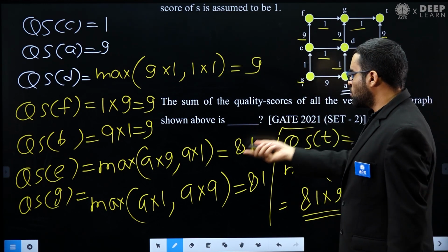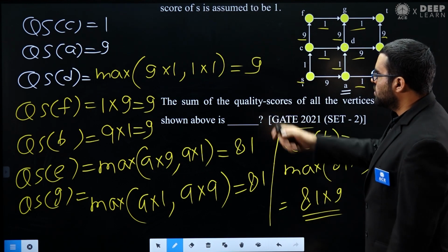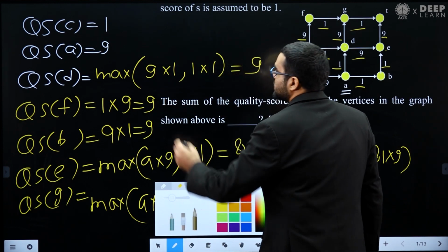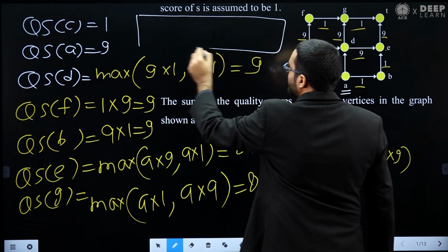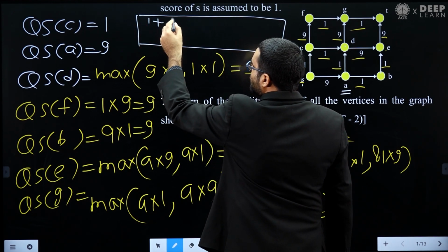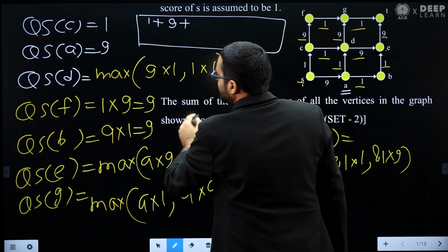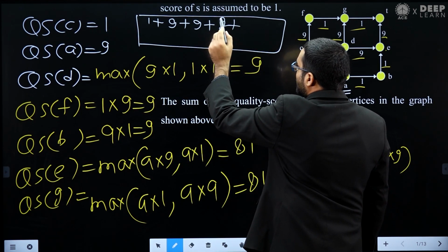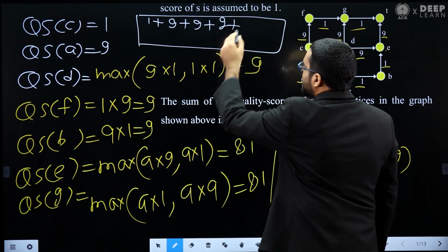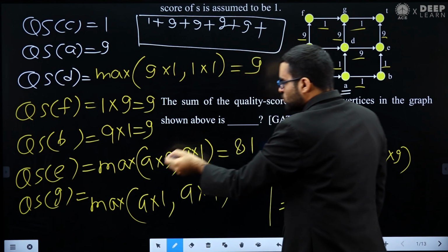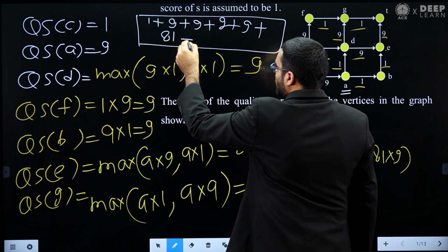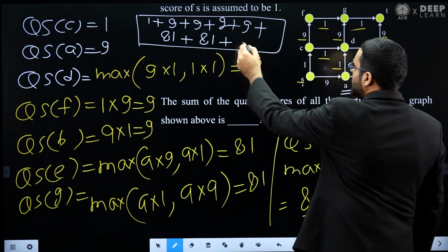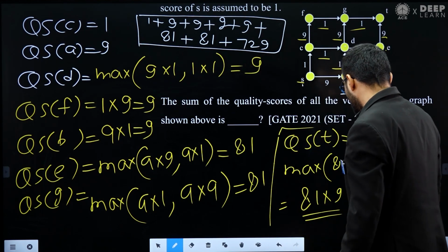Now these are the quality scores of all the vertices, and he is asking for the summation of all these values. All we need to do is add them. So the answer he is asking for will be the quality score of C plus the quality score of A plus the quality score of D, that is 9, plus F, that is 9, plus B, that is 9, plus E, that is 81, plus G, that is 81, plus T, that is basically 729.